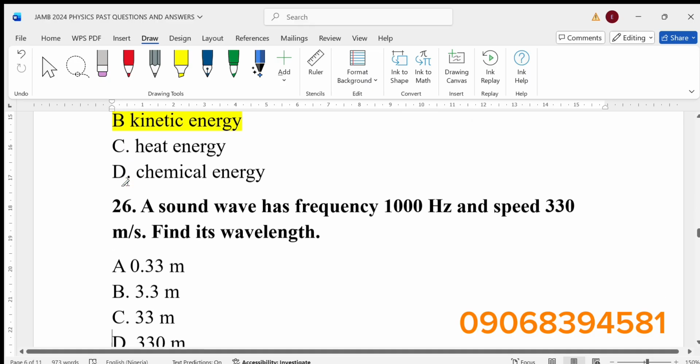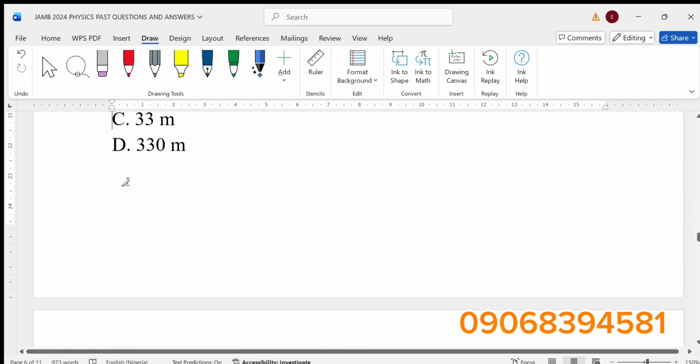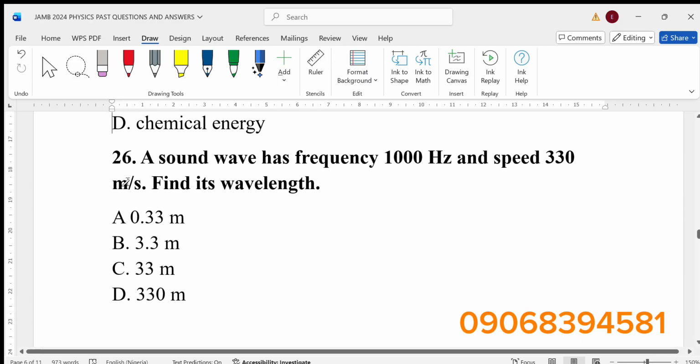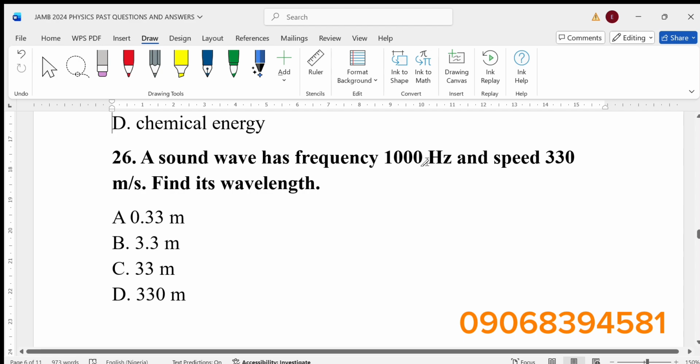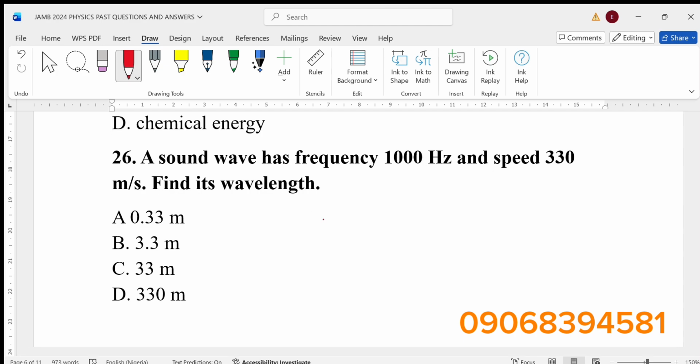Number 26, a sound wave has frequency of 1000 hertz and speed 3300 meter per second. Find its wavelength. I gave that formula before. V equals f lambda. Now we're asked to find the wavelength.